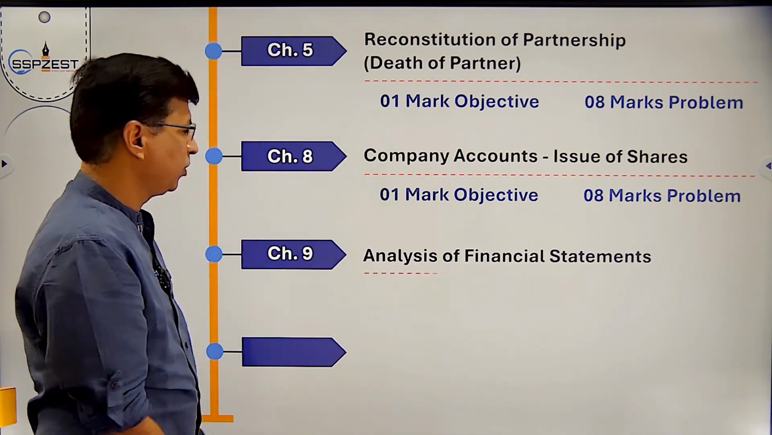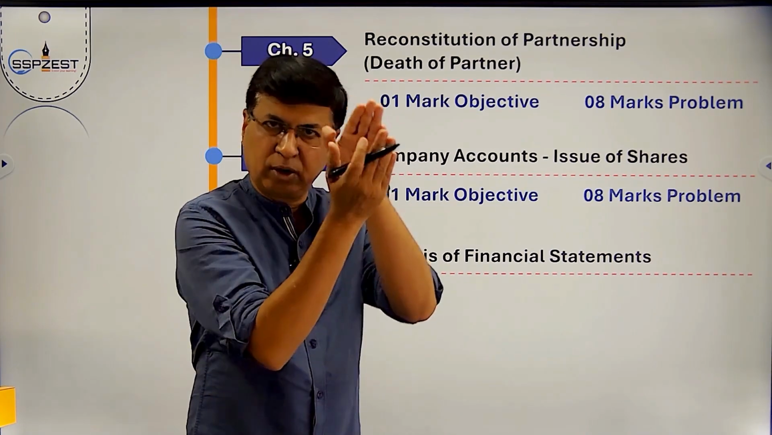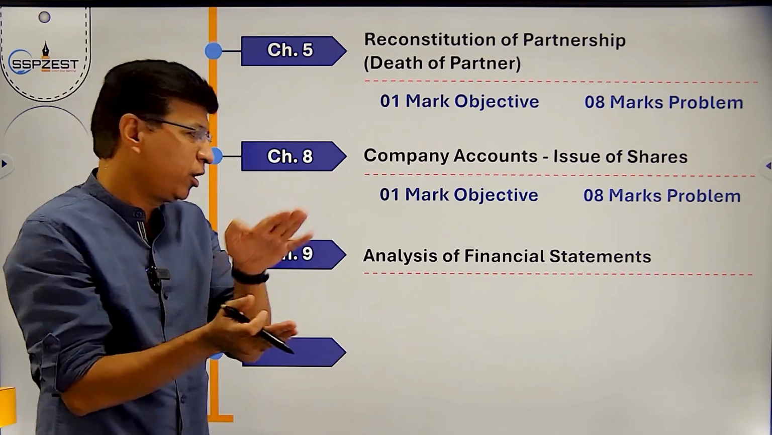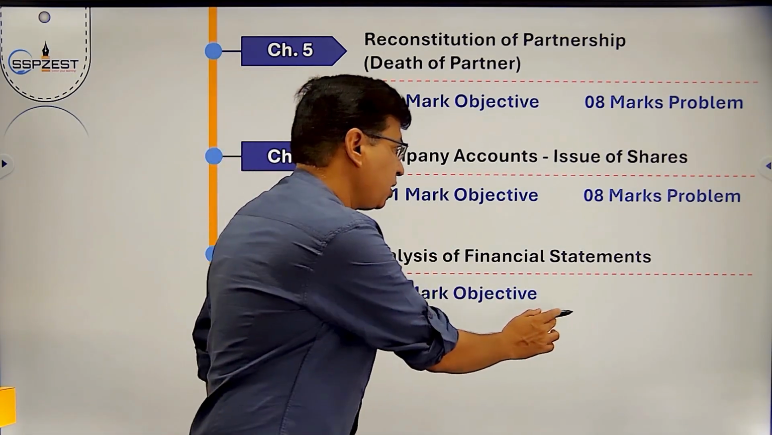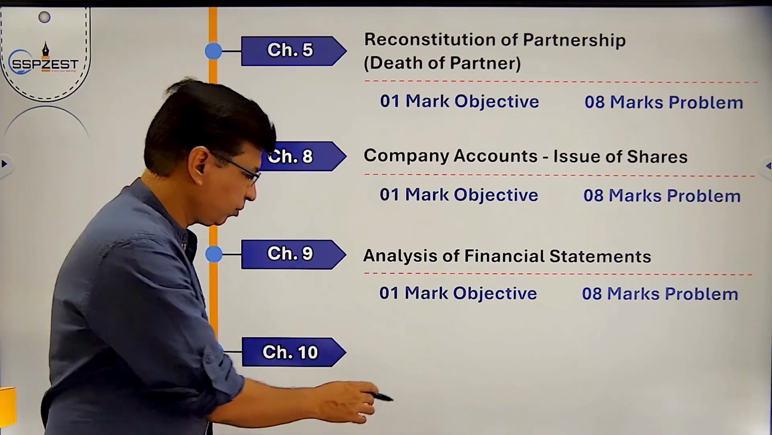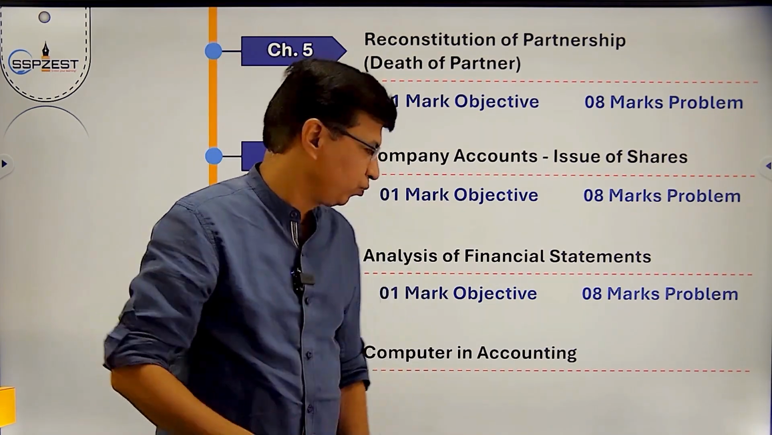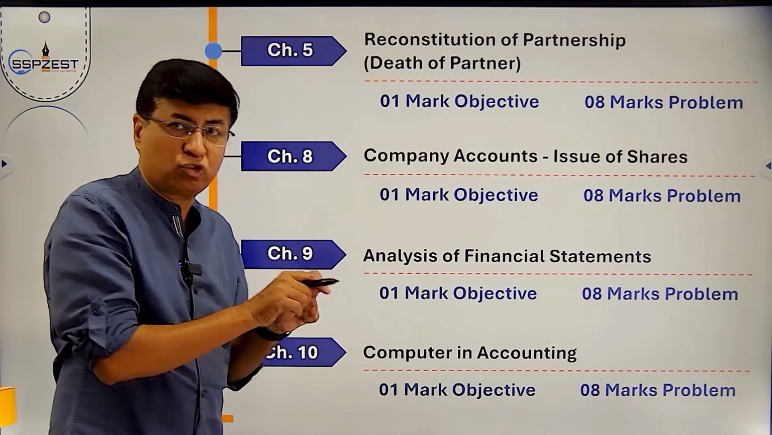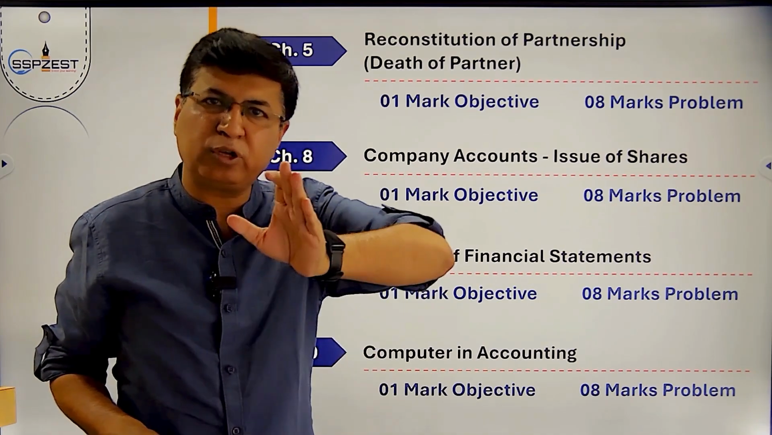Chapter number 9, analysis of financial statement: vertical balance sheet, vertical trading account, vertical profit and loss account, comparative balance sheet, comparative profit and loss statement. Such questions are asked under analysis of financial statement. 1 mark objective, 8 marks practical problem. And theoretical chapter, chapter number 10, computer in accounting. This is a theoretical chapter. 1 mark objective and 8 marks question. So theoretical question will be asked. Out of these 4 chapters, you have to solve 2 chapters in board exam.